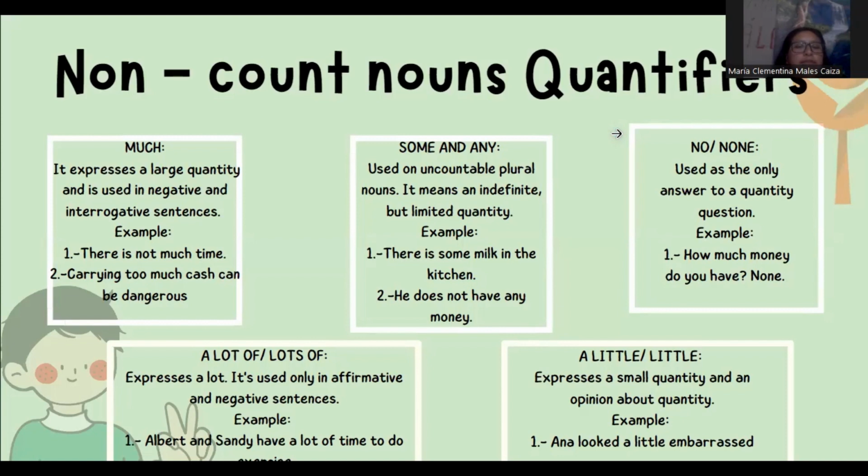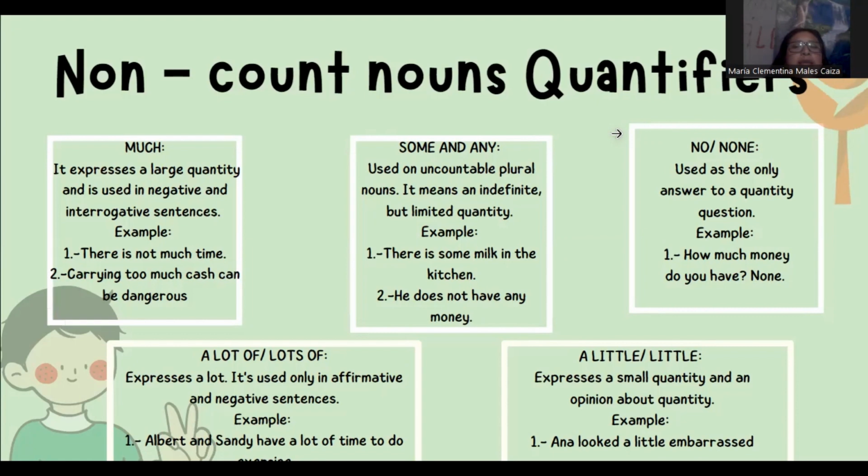Continuing with quantifiers, I'll talk about those used only with uncountable nouns and with both countable and uncountable nouns. Much is used only with uncountable nouns. It expresses a large quantity and is used in negative and interrogative sentences, but in positives they aren't very common.